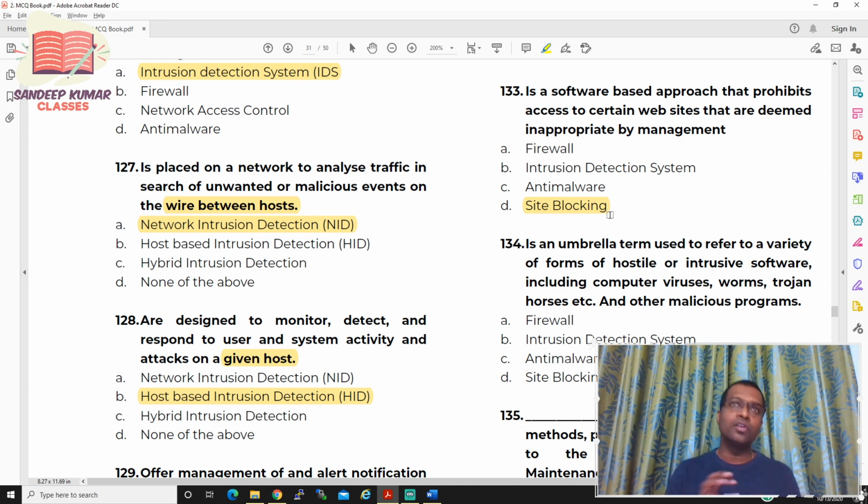So why will they not allow you to access these particular websites? Because if they allow you Facebook, you will always be on Facebook rather than working. That is the reason they use site blocking, to eliminate that. That is a secondary one. The primary reason is that there will be certain unwanted software which will be automatically installed. That is the reason they will not allow you any social networking websites.